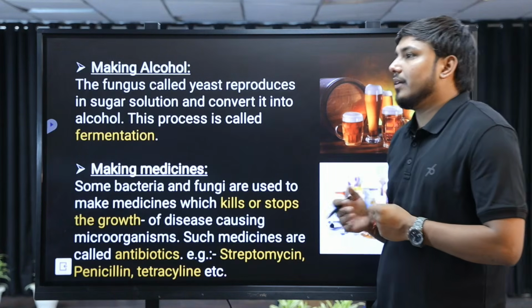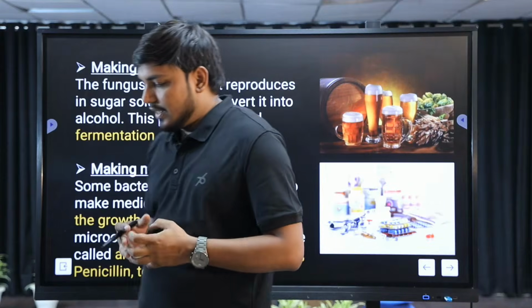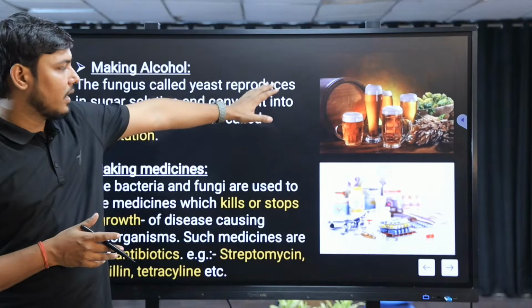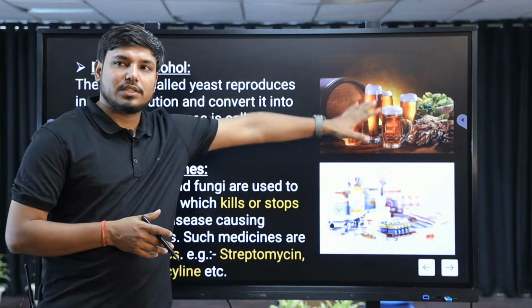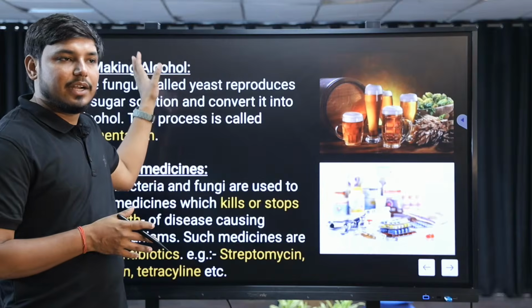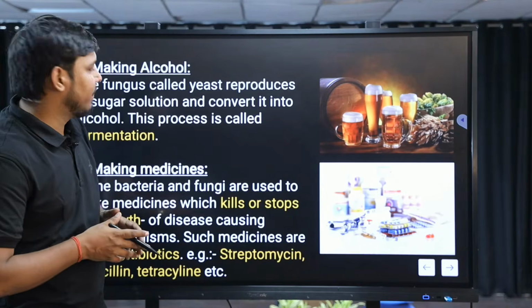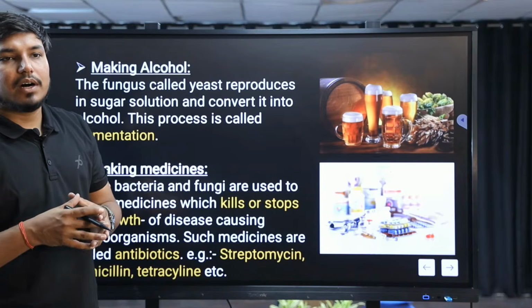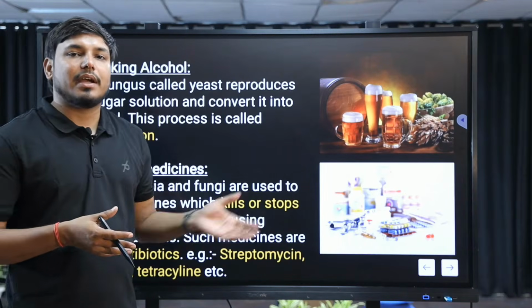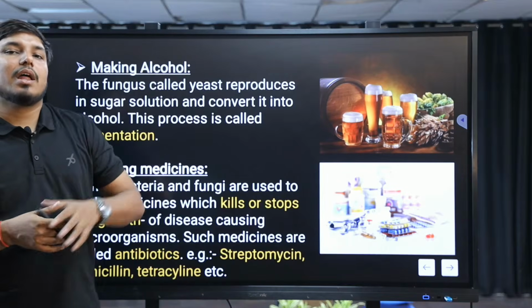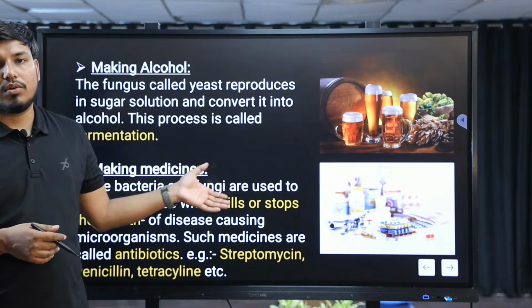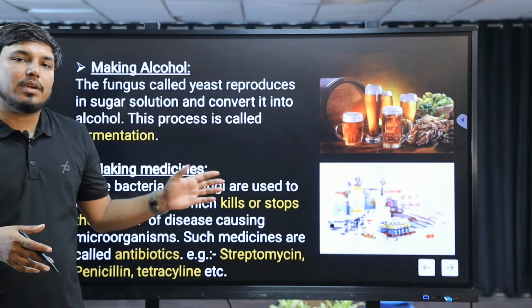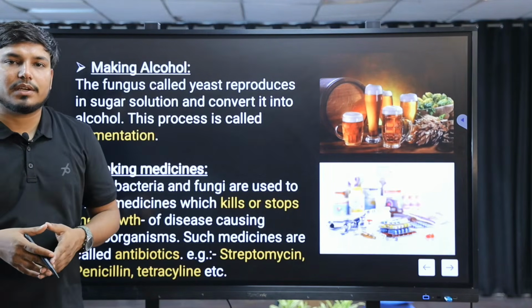You have seen in the brewery industries, or beer or alcohol formation industries, the yeast is added into a chamber, a fermenter. In that chamber there is an increase of growth, and they get a sufficient amount of sugar molecules and convert them into alcohol. The major process used in brewery formation is fermentation.